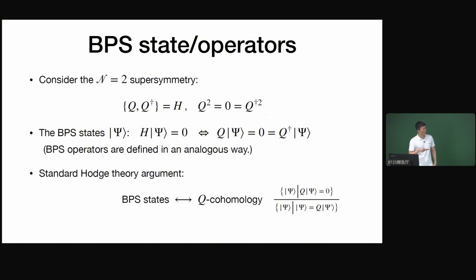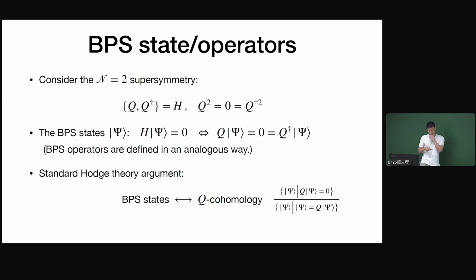Both Q and Q dagger are nilpotent, they square to 0. That's the algebra that we require the theory to have. The BPS state is defined as the state that is annihilated by the Hamiltonian. Equivalently, these states are annihilated by both Q and Q dagger. BPS operators are defined in a very similar way.